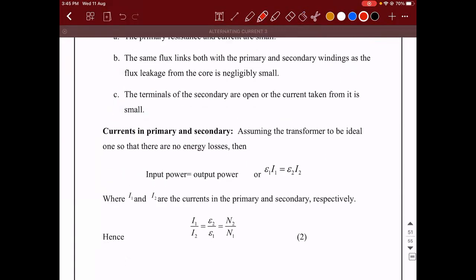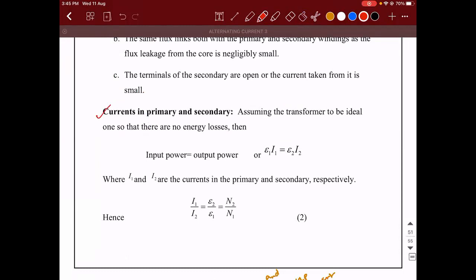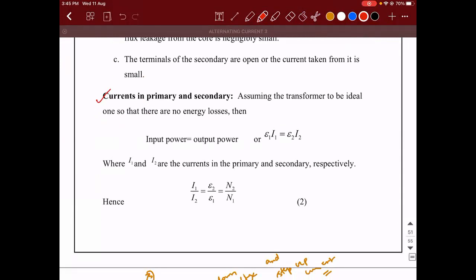Next is currents in primary and secondary. So till now we saw the EMF in the primary and secondary. Now we are taking the currents in primary and secondary. So first thing, we are assuming that the transformer is ideal. When it is ideal, what will happen? We can assume that there is no energy loss at all. So when there is no energy loss, we can say it is 100% efficient.